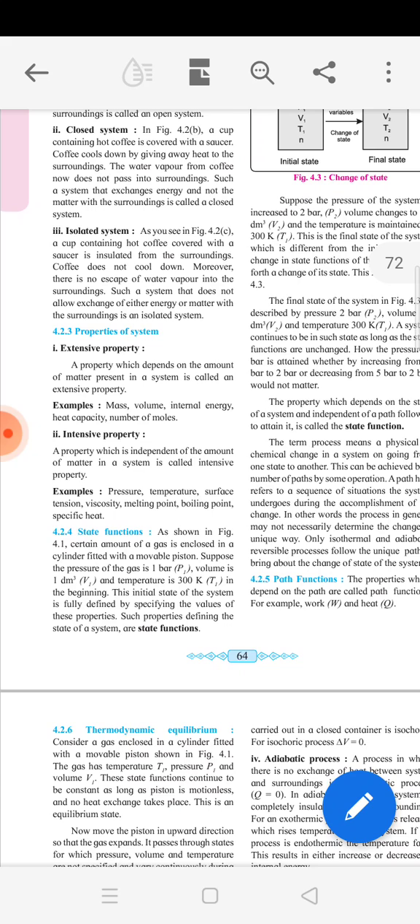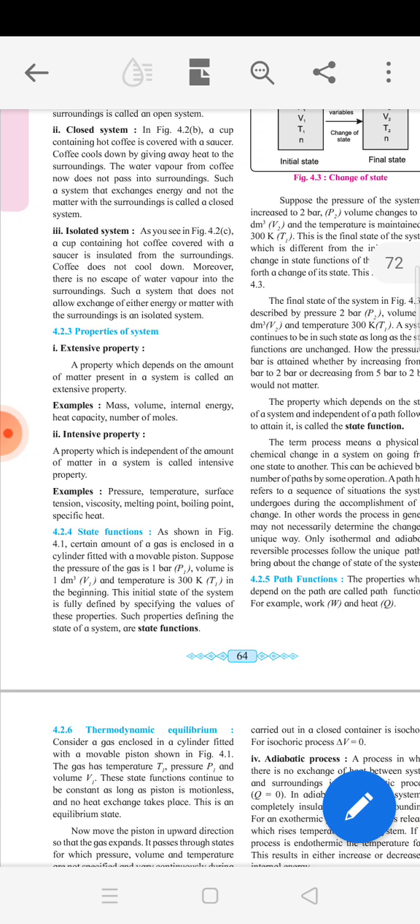The examples are also given. See the extensive property. The examples are mass, volume, internal energy, heat capacity, number of moles. And in intensive property, the examples given are pressure, temperature, surface tension, viscosity, melting point, boiling point, and so on. Okay, so this is about thermodynamics. So thermodynamics means what? There is the exchange of energy from one form into another form. Okay, so there are different forms of energies: potential energy, chemical energy, electrical energy.